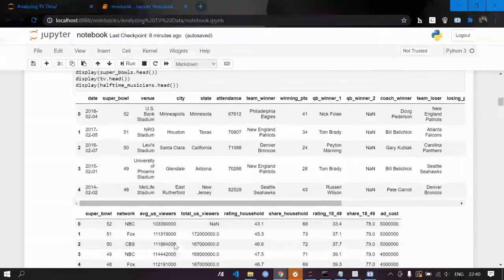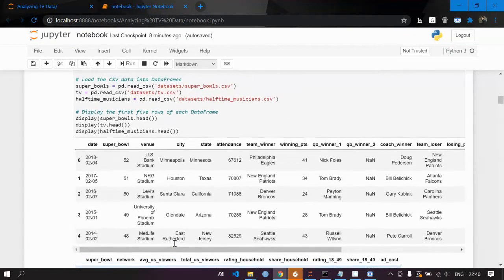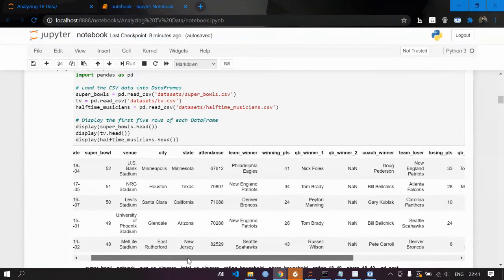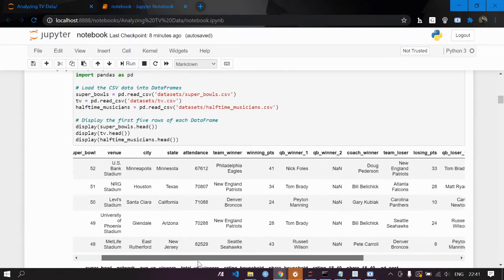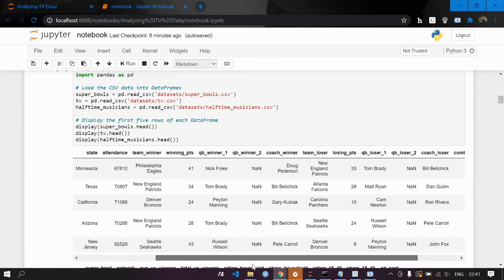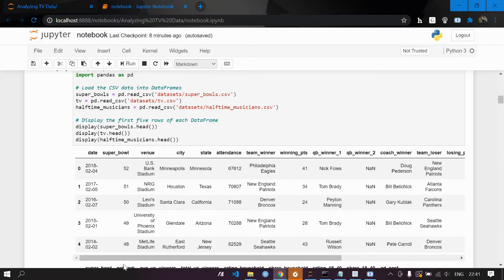While you watch this data, just try to understand what this data is trying to say, what it is trying to showcase. So the Super Bowl data is showcasing the venues, the date when it happened, the city, and which state, how many people attended, the winner team, winning points, the winner's Q1, Q2, coach winner, who the loser team was, losing points, coach loser, combined points, and point difference. Everything is specified in here.